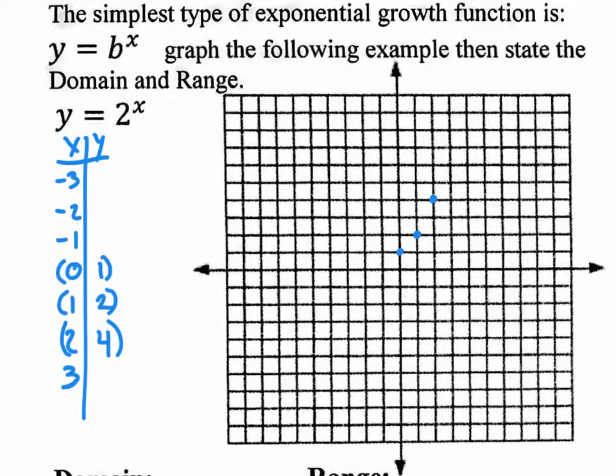And last but not least, 3. Plug in 3. That's going to be 2 to the third. Is that 6? No. What's 2 to the third? 8. 2 times 2 times 2 is 8. So there's your coordinate 3, 8.